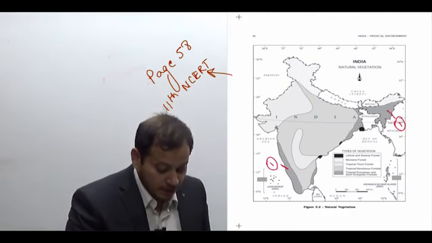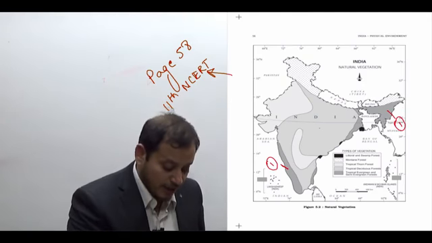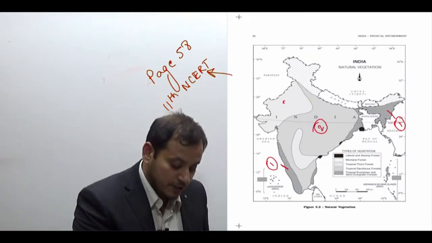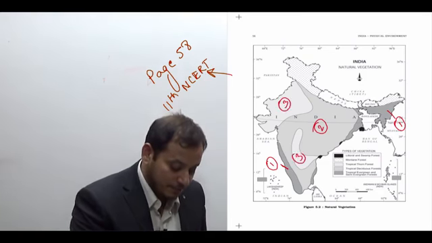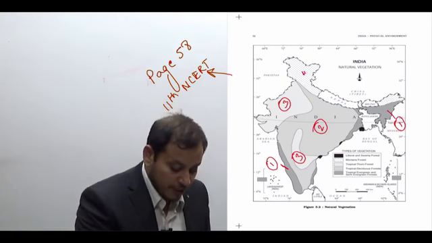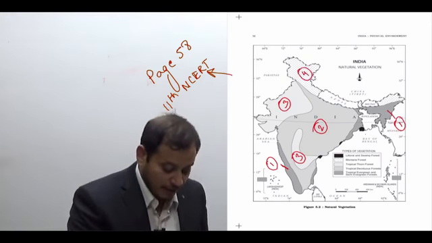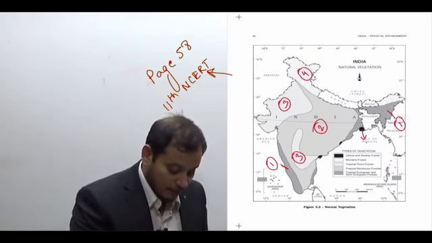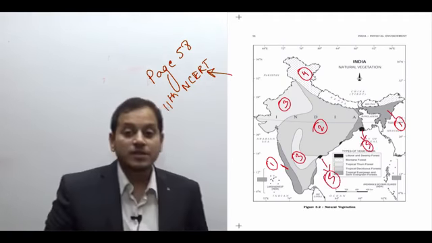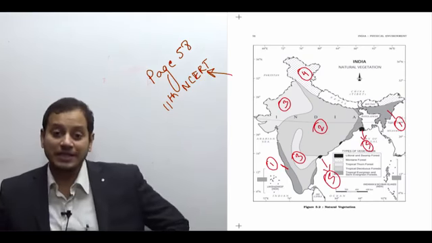Then tropical deciduous forest, marked as 2. Then tropical thorn forest, marked as 3. Then mountain forest, marked as 4, and the littoral and swamp forest, marked as 5. So this is the distribution of natural vegetation in India.